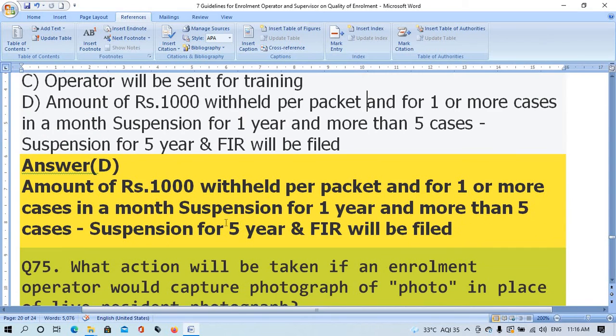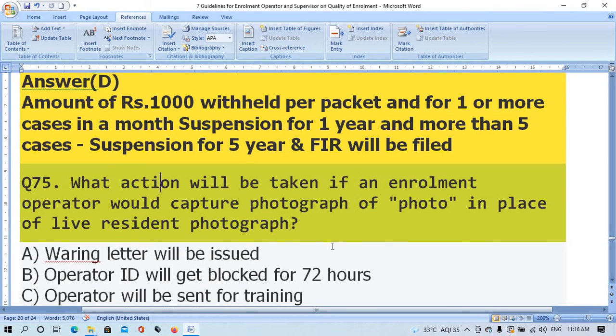The right answer is option D, amount of rupees 1000 withheld per packet, and for one or more cases in a month, suspension for 1 year, and more than 5 cases, suspension for 5 years, and FIR will be filed. Question number 75.